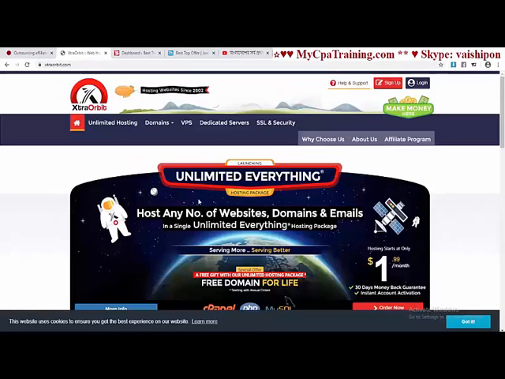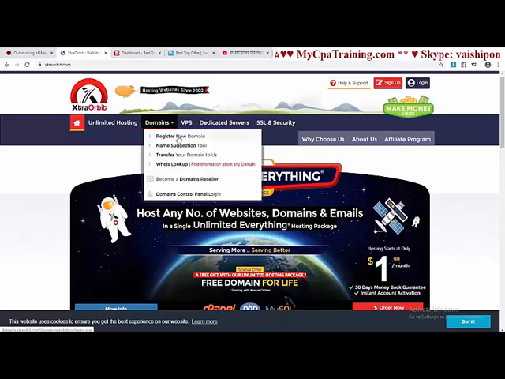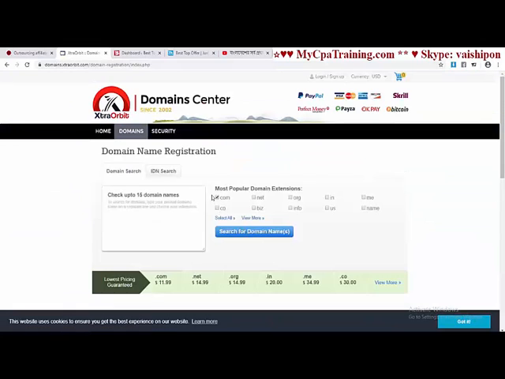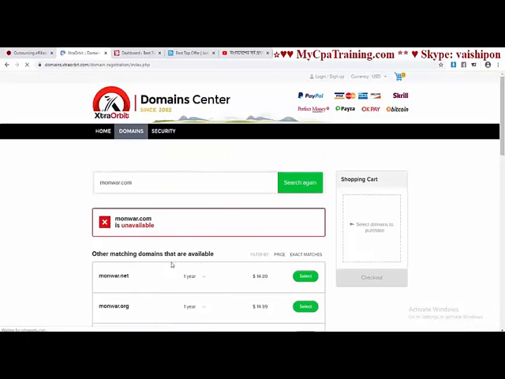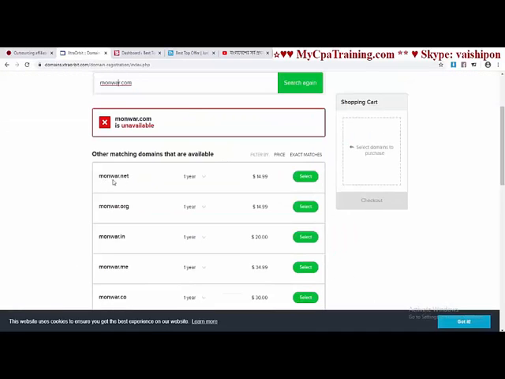On extraorbit.com, first you have to search for a domain. Suppose like this way, register a new domain. You can search any domain like .com, .net, .org, everything you can search for your domain name. Suppose I am looking for a domain with my name, search. Unavailable. Okay, .net is available, .org is available, .in is available.